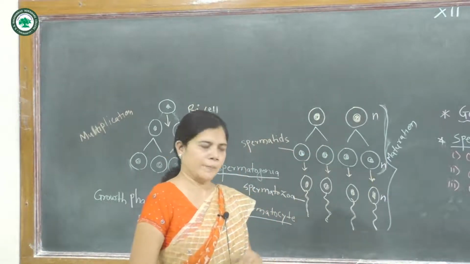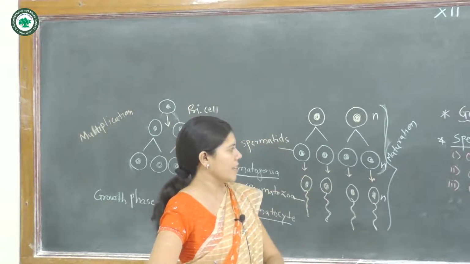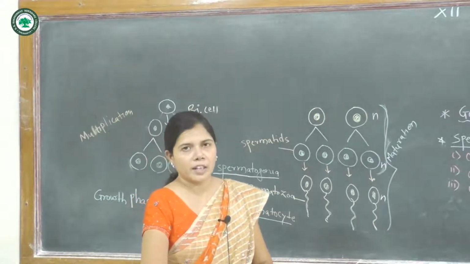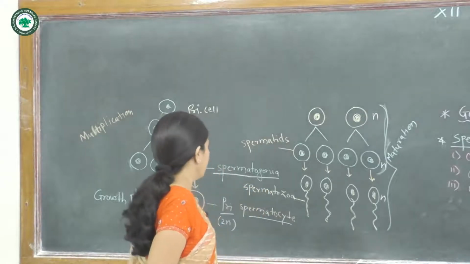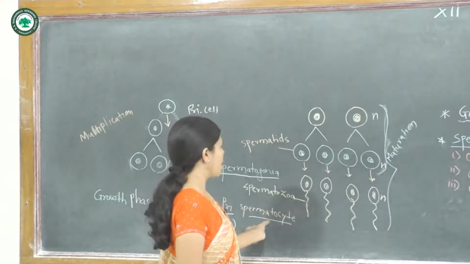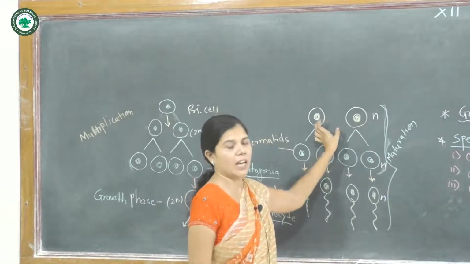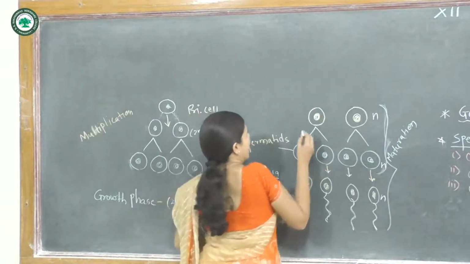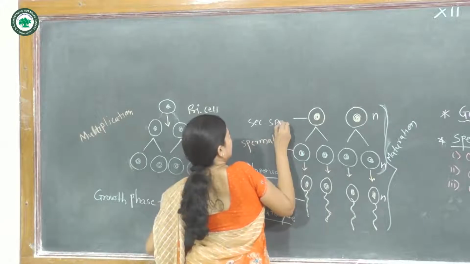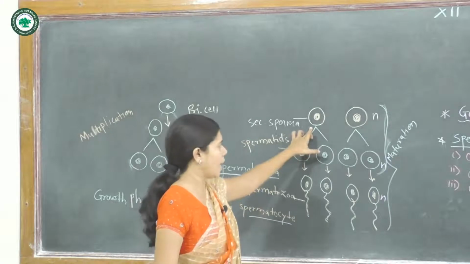After the growth phase, the primary spermatocyte undergoes the third phase, the maturation phase, in which meiotic division takes place from the diploid spermatocyte. In the maturation phase, haploid spermatocytes are formed, known as the secondary spermatocytes, and the secondary spermatocyte is haploid in nature.